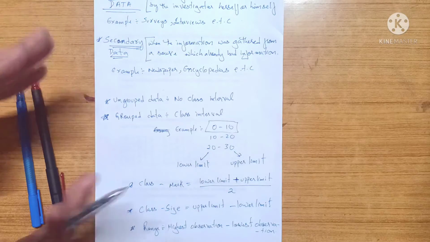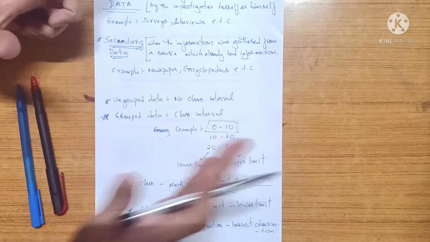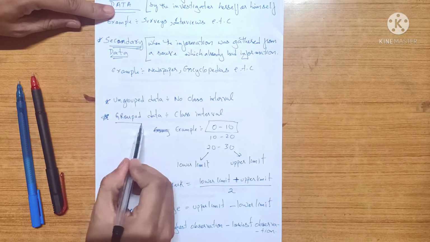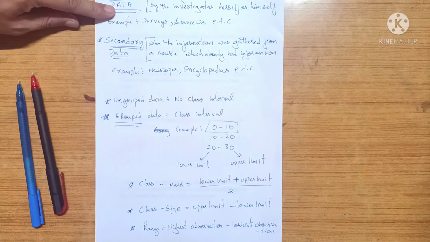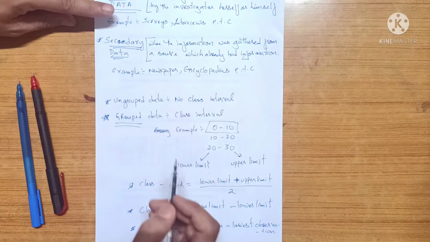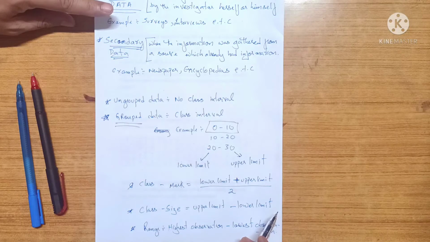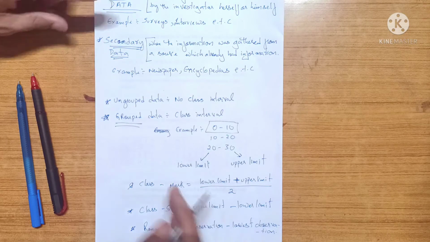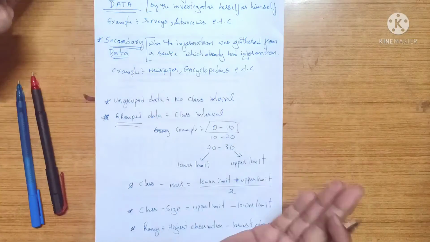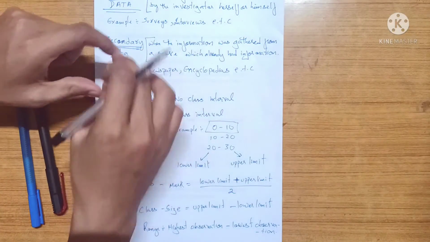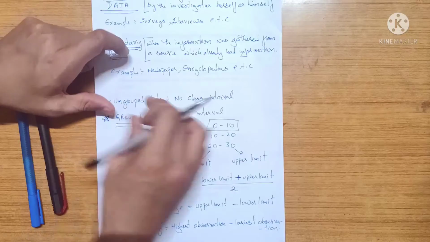Ungrouped data is like, suppose you want to collect the marks obtained by the students in math, science, social science and English. Maths and then the marks, science and then the marks.